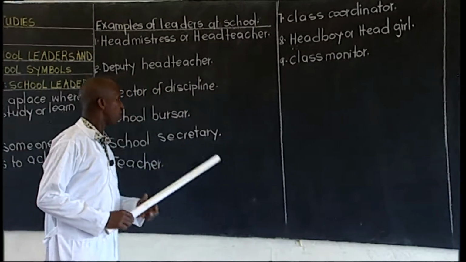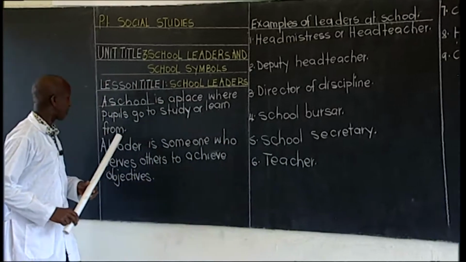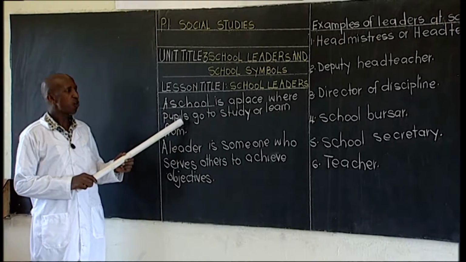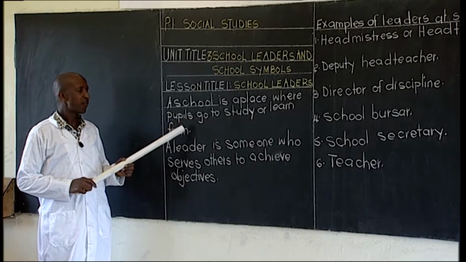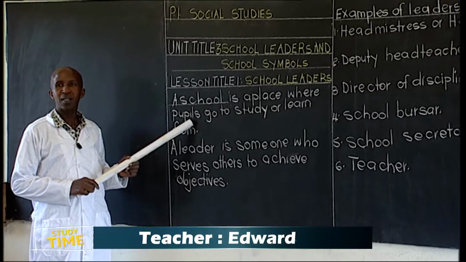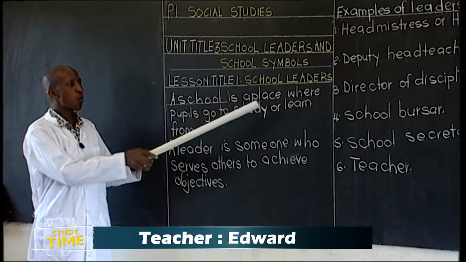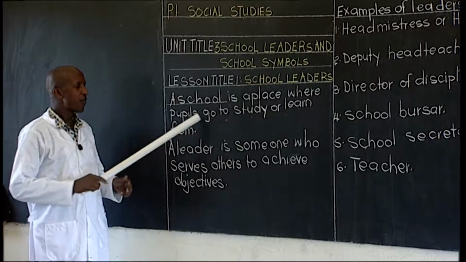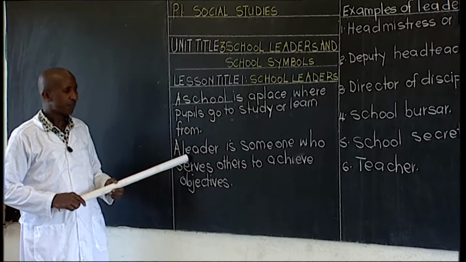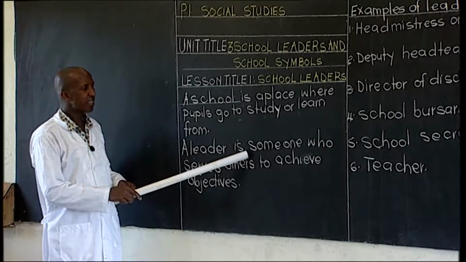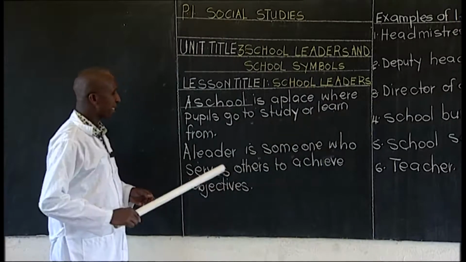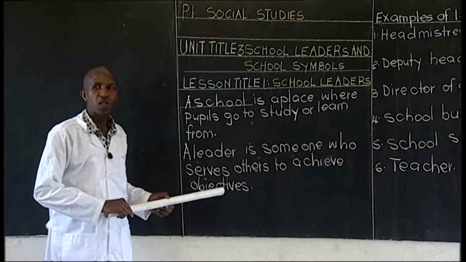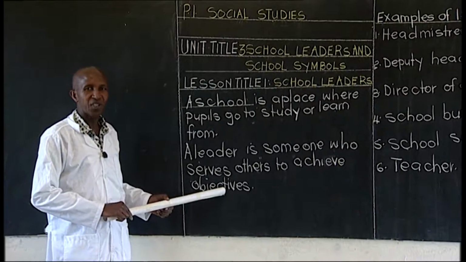Number one, a school is a place where pupils go to study or learn from. Good. Two, a leader is someone who serves others to achieve objectives.